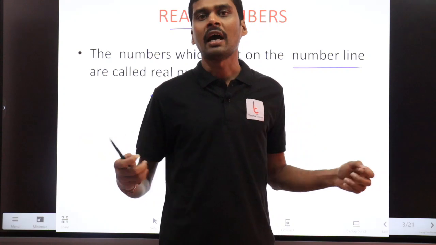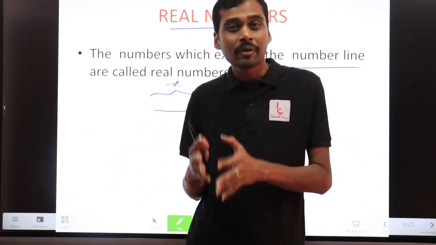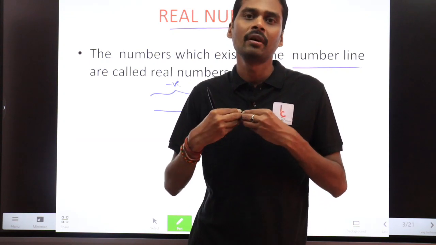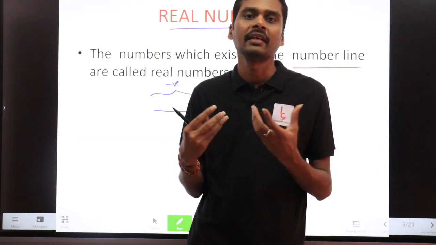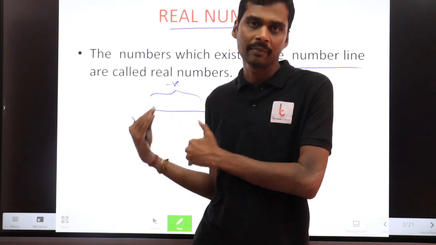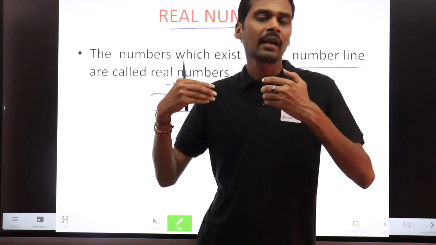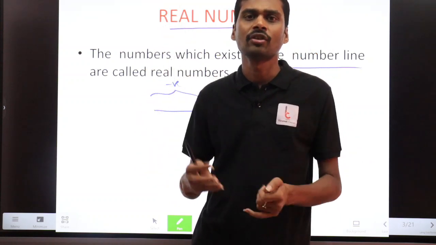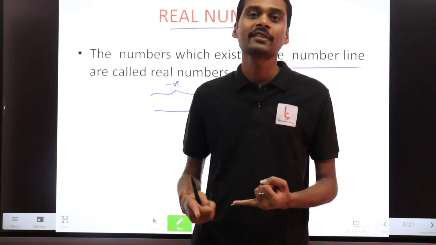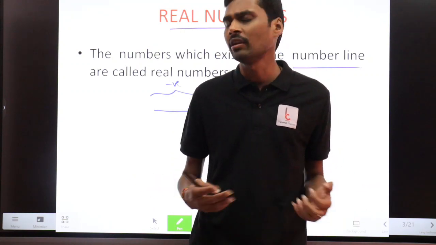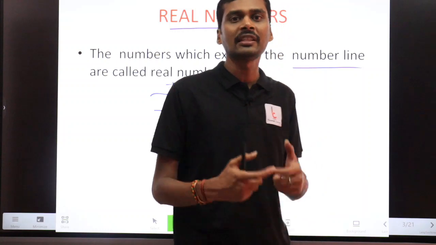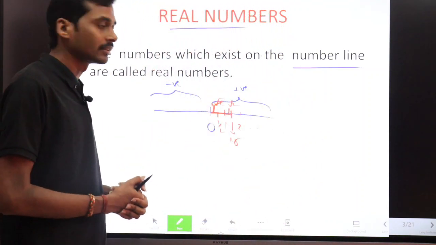In simple words, real numbers are nothing but whatever number you can take, all the numbers are real numbers, because all those numbers exist on the number line. Number line means that you can represent any number there: the root, cube root, fourth root, the decimal numbers, or the fractions. That's why we call them real numbers.